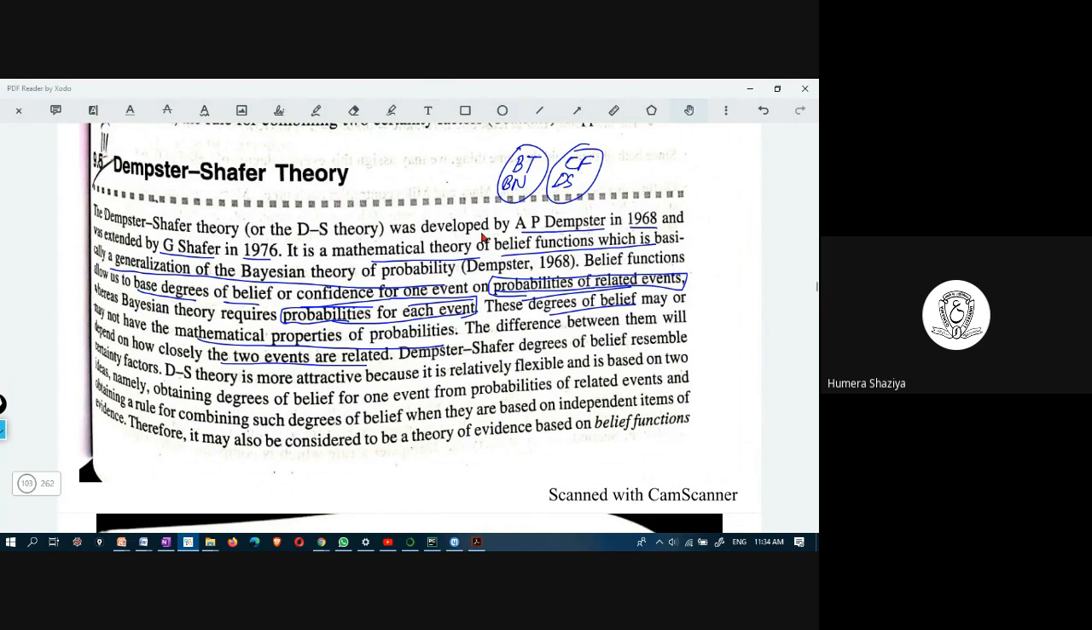This Dempster-Shafer theory is more attractive because it is relatively flexible and based on two ideas. First idea is obtaining degrees of belief for one event from probabilities of related events. And second is obtaining a rule for combining such degrees of belief when they are based on independent items of evidence. Therefore, it may also be considered a theory of evidence based on belief functions.